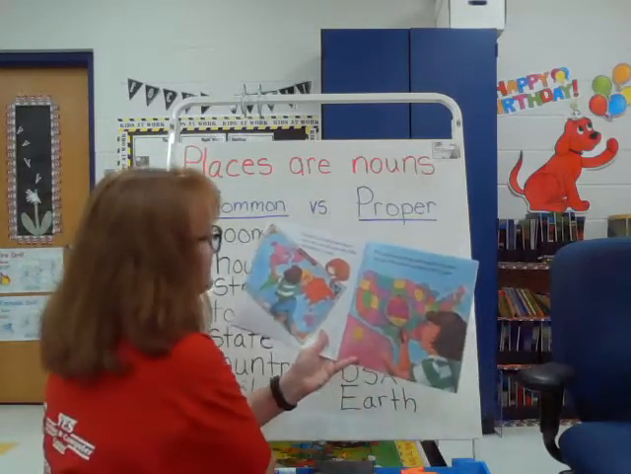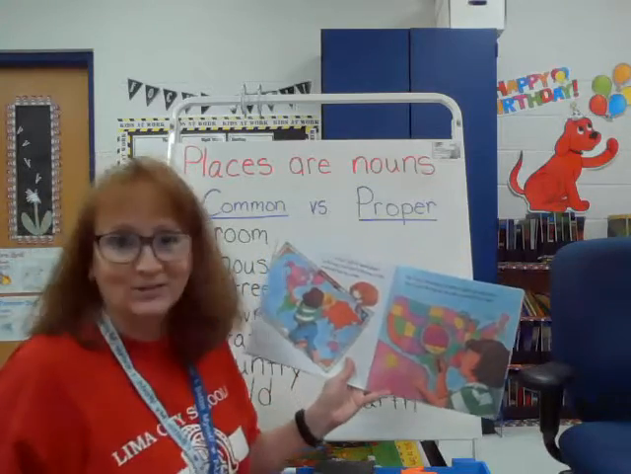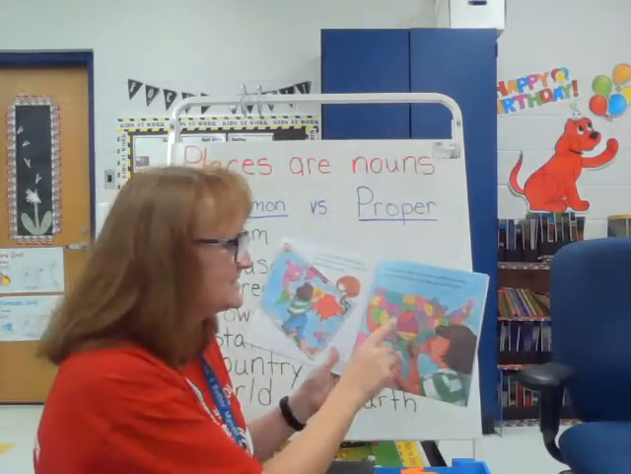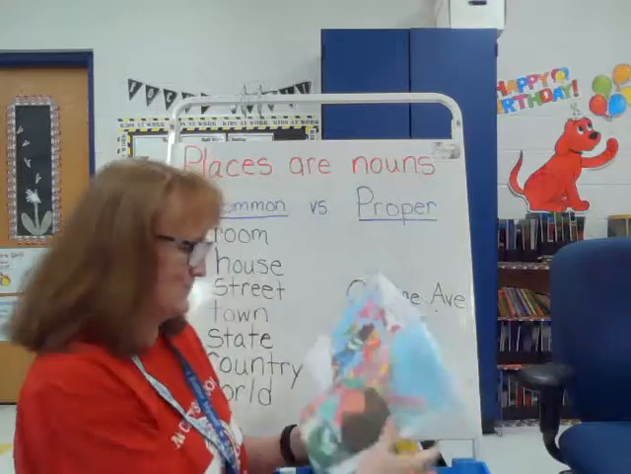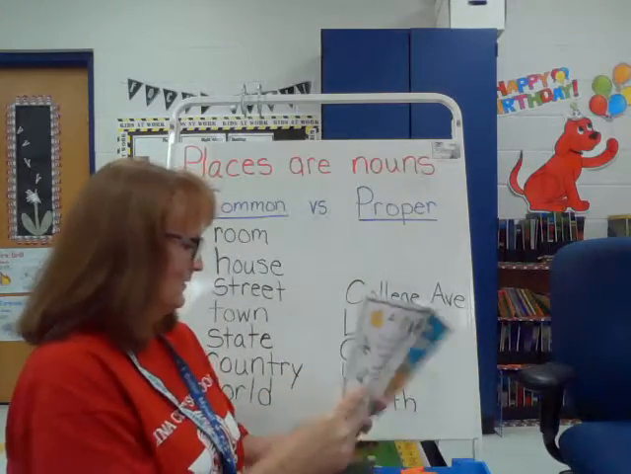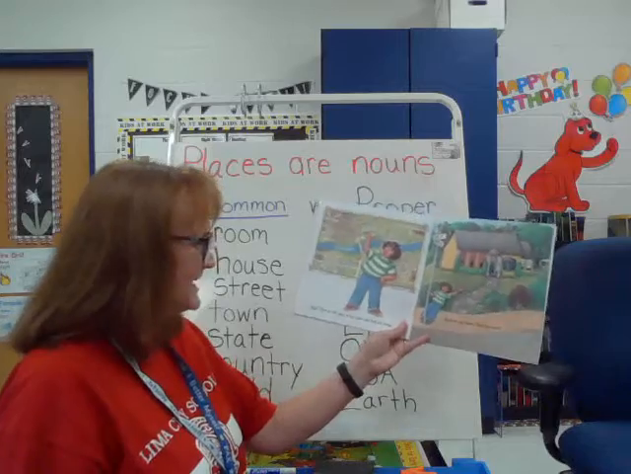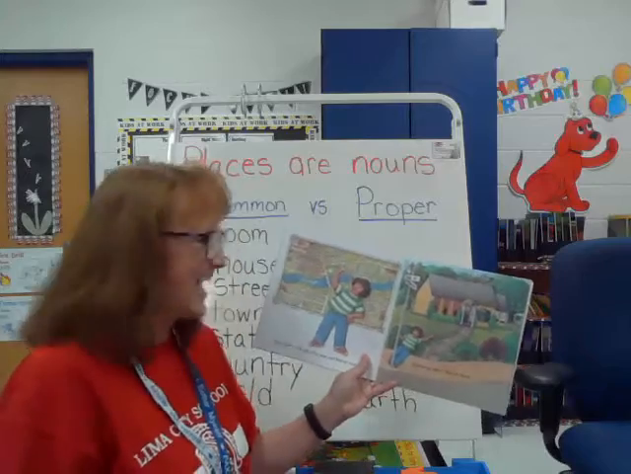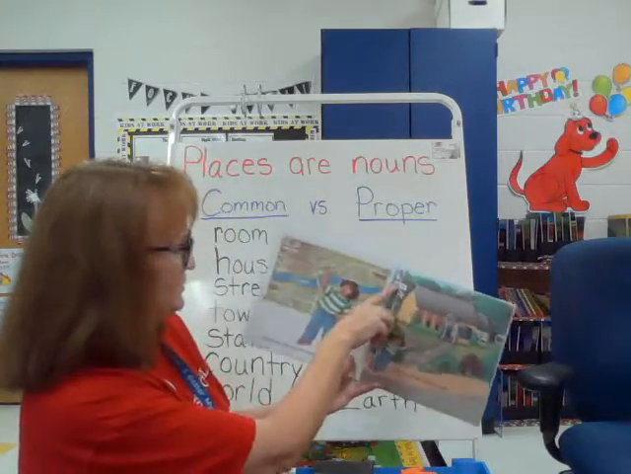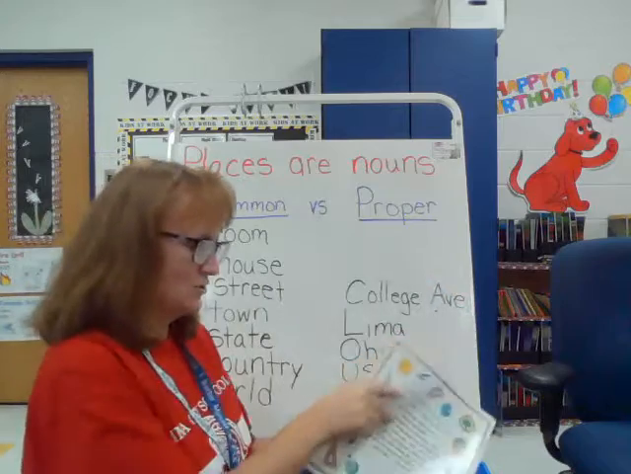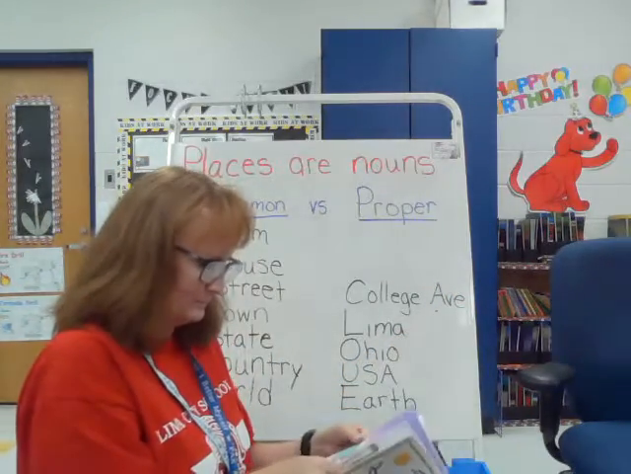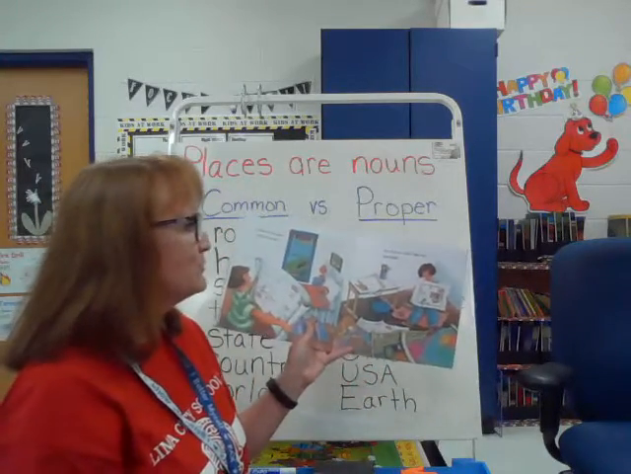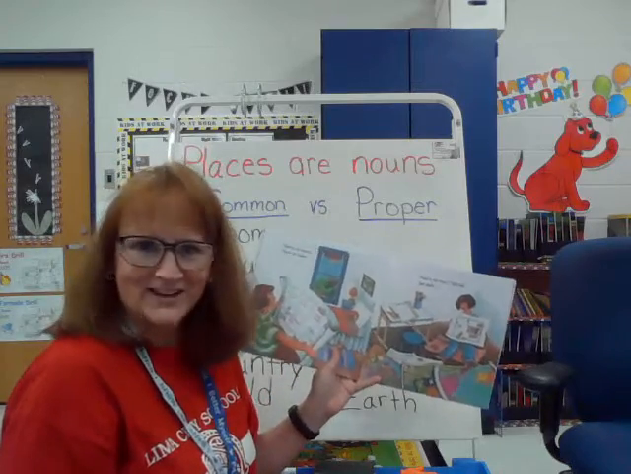So here's how I find my special place on the map. First, I look at the map of the world and I find my country. I look at the map of the country and I find my state and I find my town. Then I look at the map of my town and I find my street. And on my street, I find my house. Oh, maybe she lives on Oak Street there, it looks like. That's the name of her street. I know we have an Oak Street in Lima. And in my house, I find my room. And in my room, I find me.